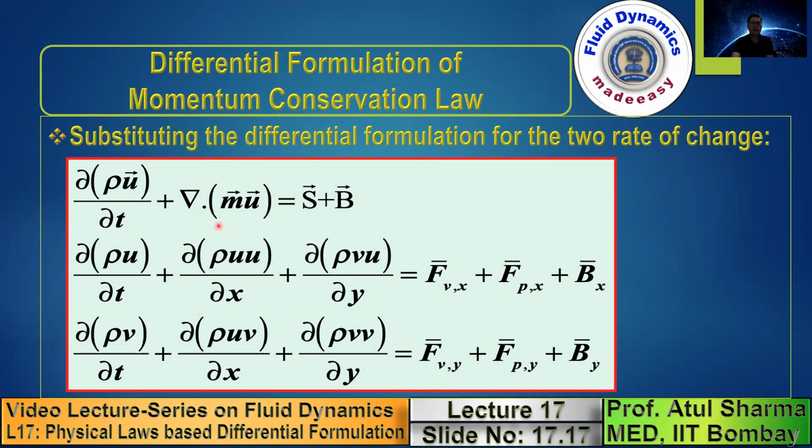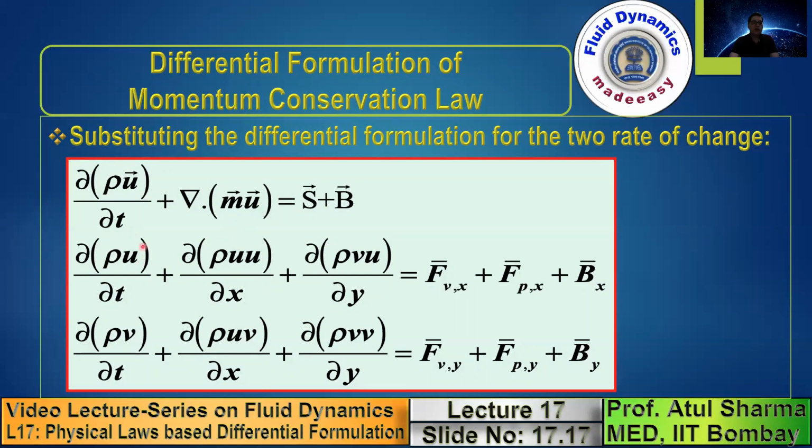This is the second rate of change, where for x momentum you take m vector dot i, so you get u, and when you use m vector dot j, it is v. This is a general form of the equation. This is the rate of change of momentum stored inside the control volume. This is the rate of change of momentum flow rate leaving across the surface of the control volume. And on the right hand side, this is the surface force and this is the body force per unit volume.